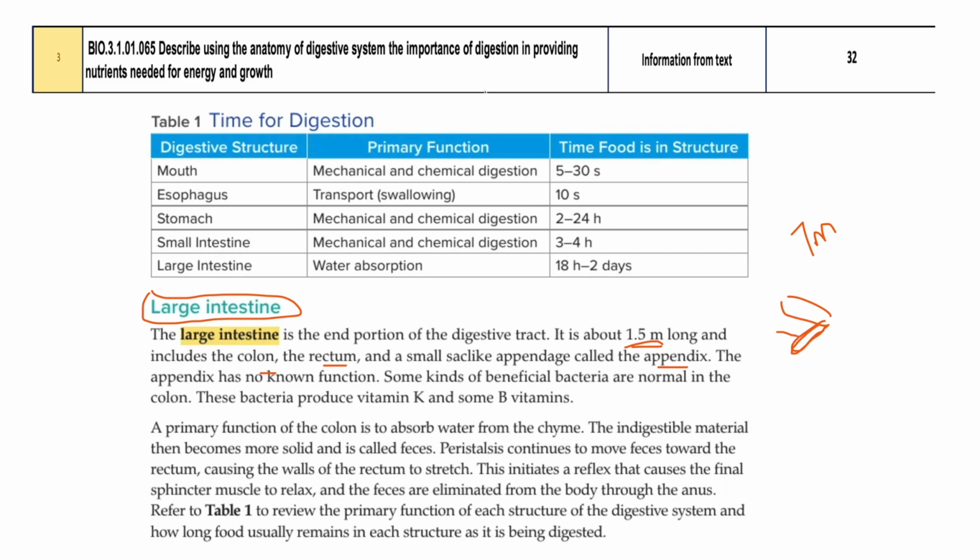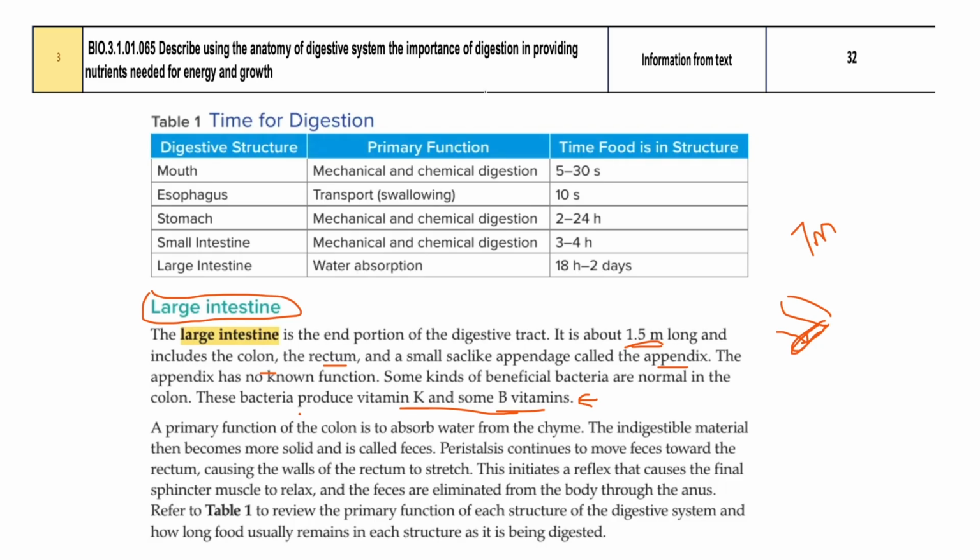You can see many different kinds of bacteria in the appendix, and in the large intestine these bacteria are producing vitamin K and vitamin B, right? You will see this also in the next lesson in nutrition. So in the large intestine, the bacteria are producing vitamin K and vitamin B.